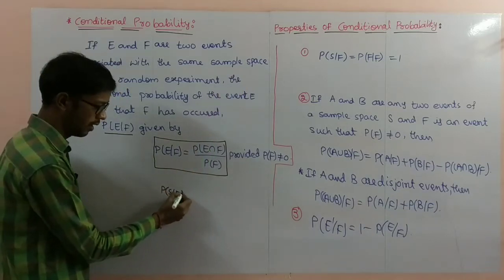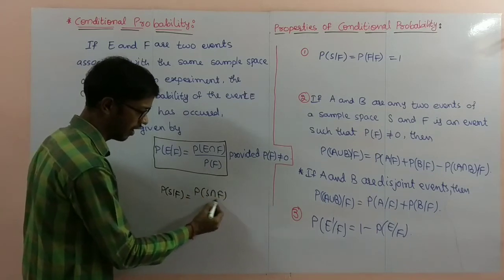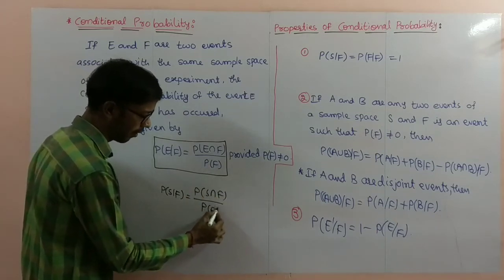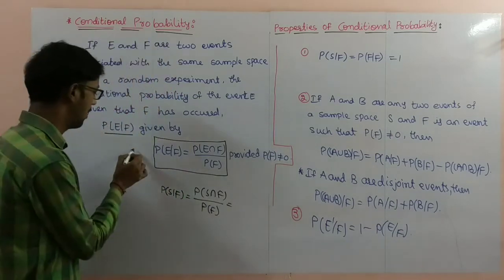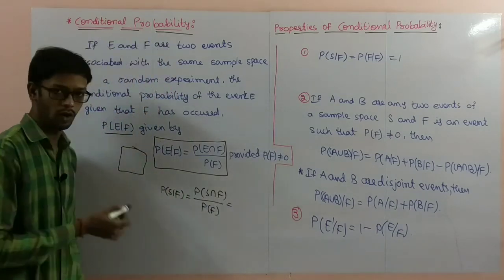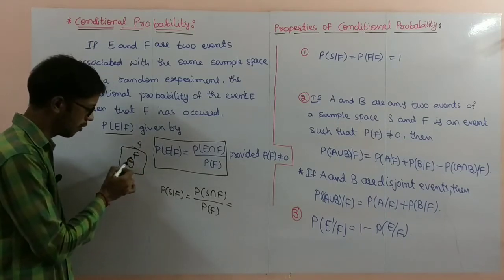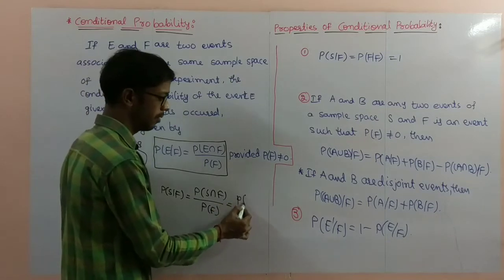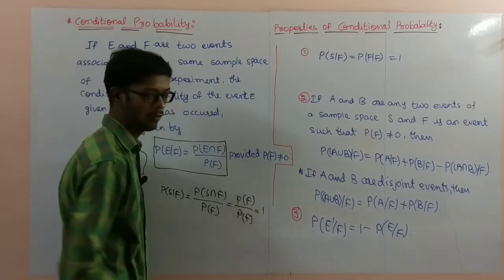proof. P of S by F is equal to probability of S intersection F by probability of F. What is the intersection part of sample space and event? Sample space is a very big total, this is the event F, this is S. So the intersection part is only F. That is nothing but probability of F by probability of F, which is equal to 1.